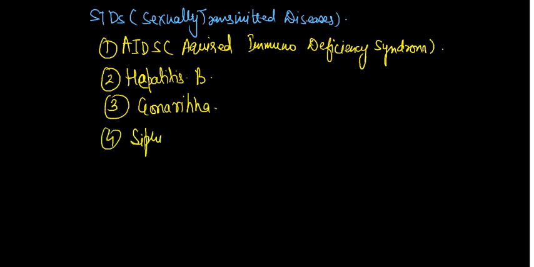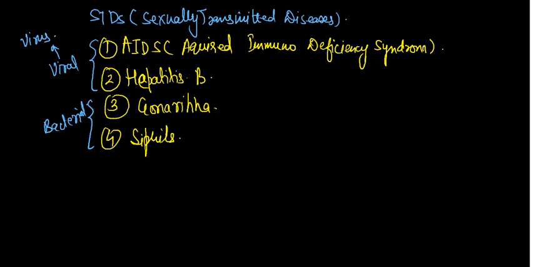These two are viral diseases, caused by virus infection, and these two are bacterial diseases. So the question arises: name two viral diseases, that is AIDS and hepatitis B, or name two bacterial diseases, that is gonorrhea and syphilis. One more disease is warts, which is a bacterial disease.